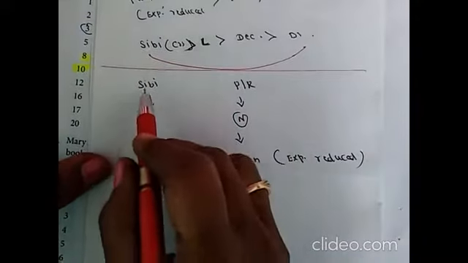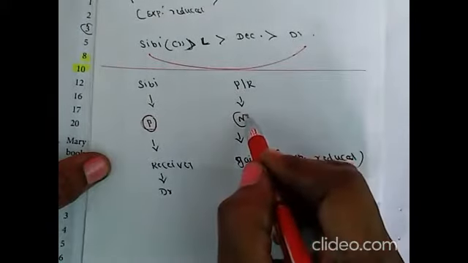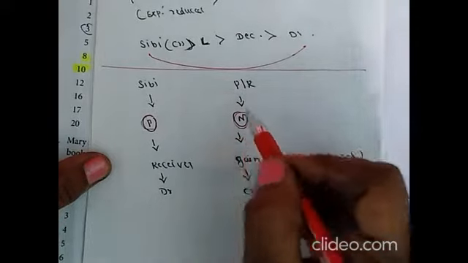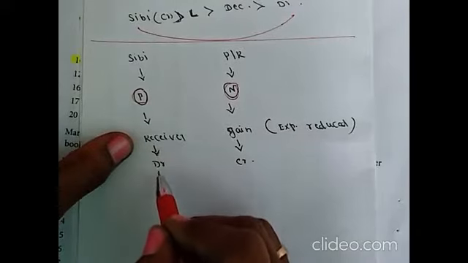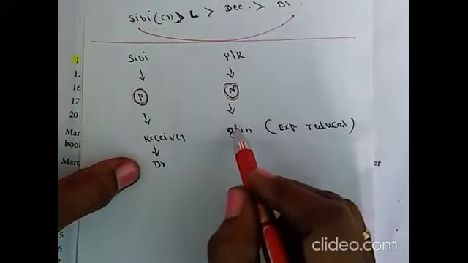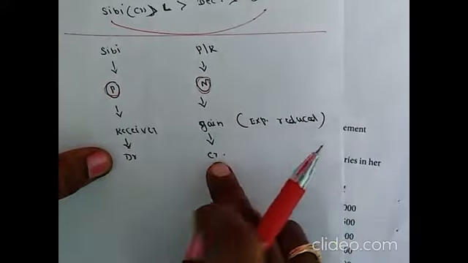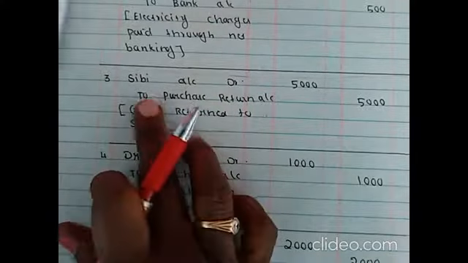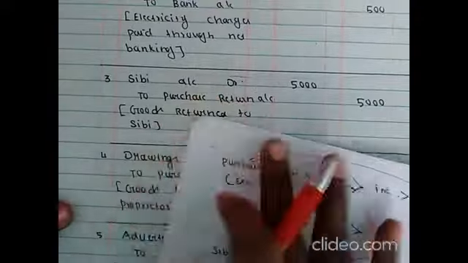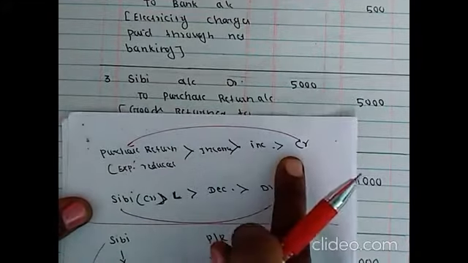Next one. Under the traditional method, CB account is personal and purchase return is nominal. So personal, he is the receiver, so debit the receiver. And nominal account, it is a gain because expense reduced. So credit the gain. So CB account debit to purchase return 5,000, purchase return credited.